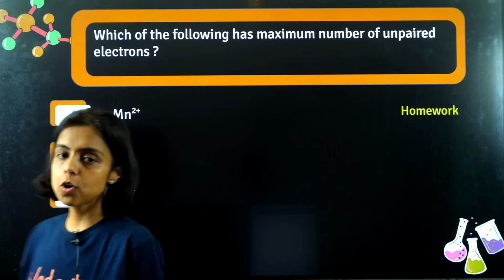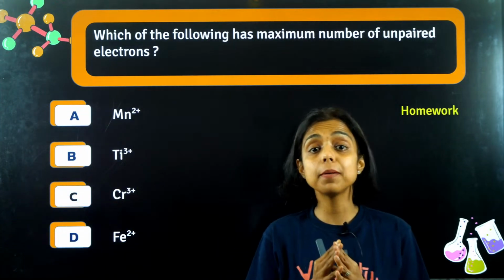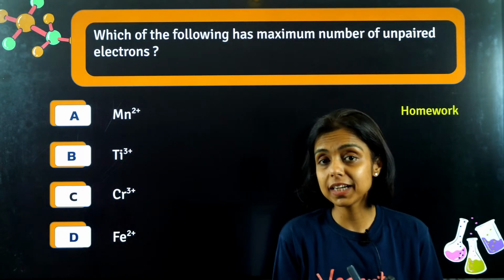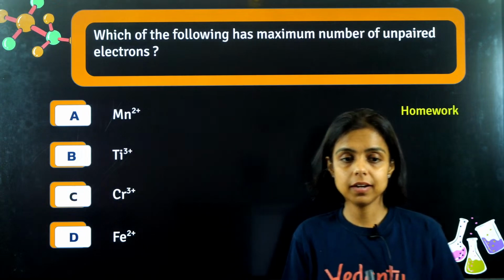Now the homework question for all of you guys. Which of the following has maximum unpaired electrons? More unpaired electrons means more magnetic moment because the magnetic moment formula has n, the number of unpaired electrons, right?